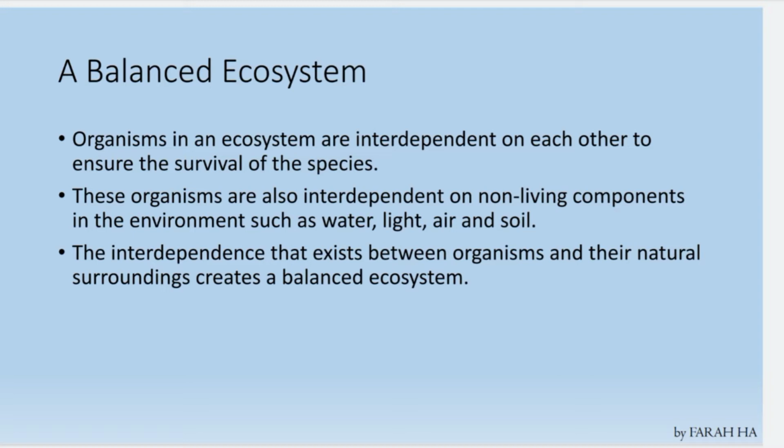The interdependence that exists between organisms and their natural surroundings creates a balanced ecosystem. So, living organisms need non-living components. Everybody in this world, living organisms need water, light, air and soil.